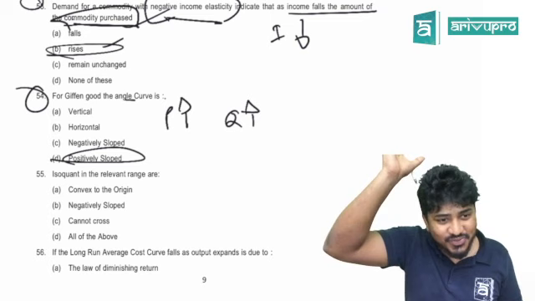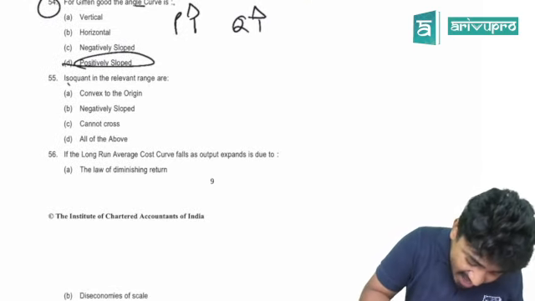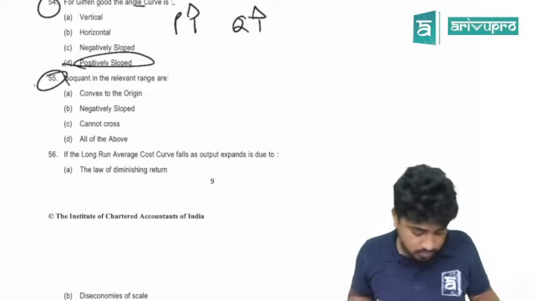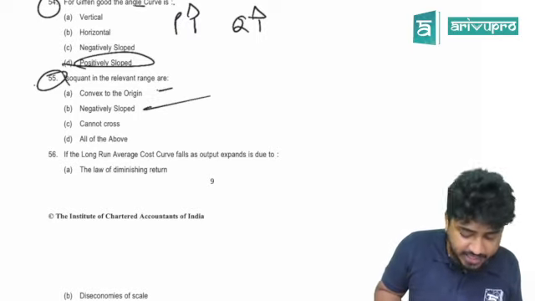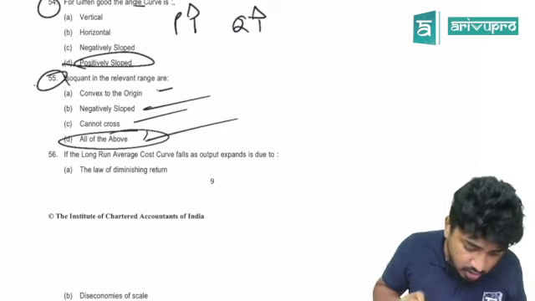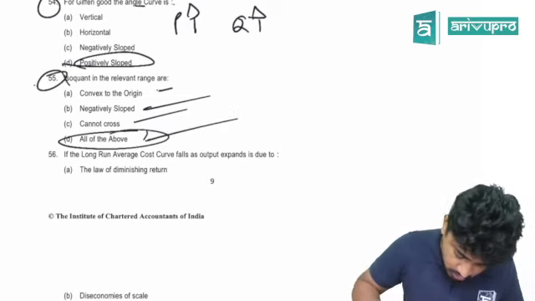55. Isocosts in the relevant range are convex to the origin, negatively sloped, and cannot cross, meaning cannot intersect. Okay, all of the above. Is it all of the above? Yes.